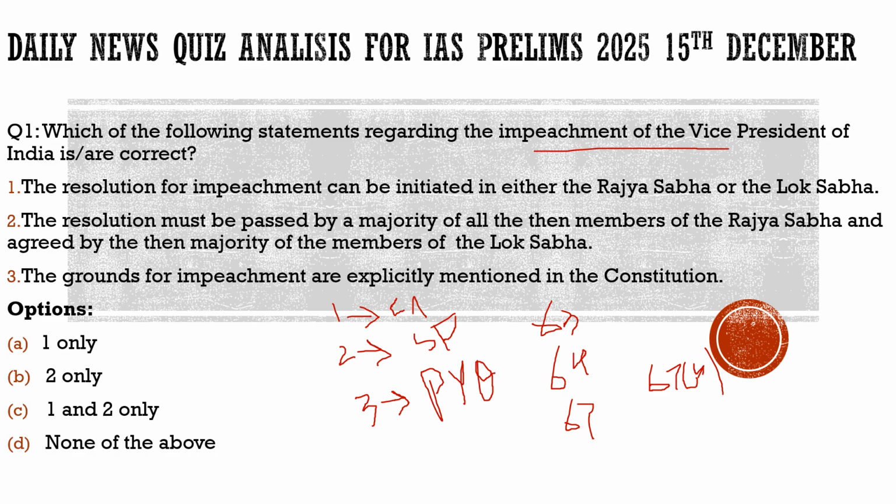Here the question says, which of the following statements regarding the impeachment of the Vice President of India are correct? We have to find out the correct statements. First statement: the resolution for impeachment can be initiated in either the Rajya Sabha or the Lok Sabha.